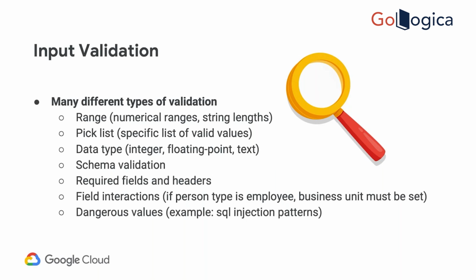Apigee has another policy now, the OpenAPI spec validation. If you have an OpenAPI specification, that policy itself can verify against it and do a lot of validation using the schema. That is very useful. These slides are a bit older, but that policy is there so you can use it. In the OpenAPI spec, if you define the restrictions, what type and everything, it can validate based on that.